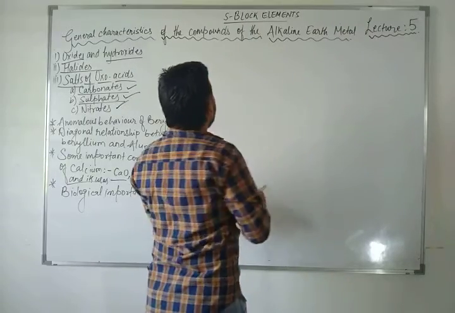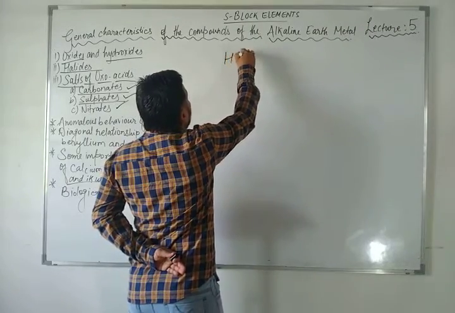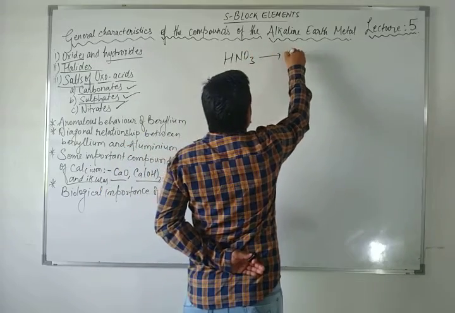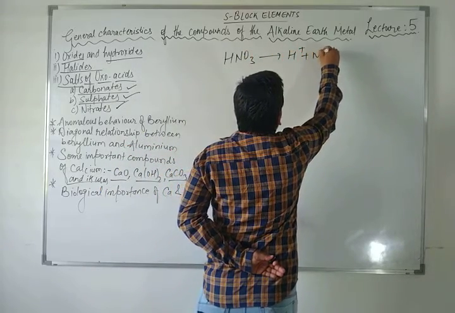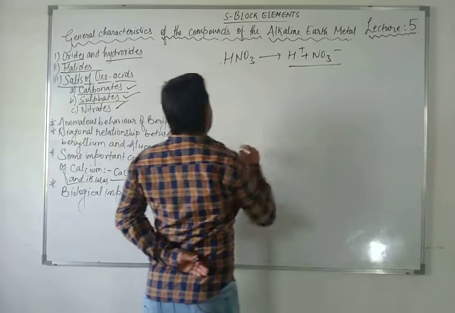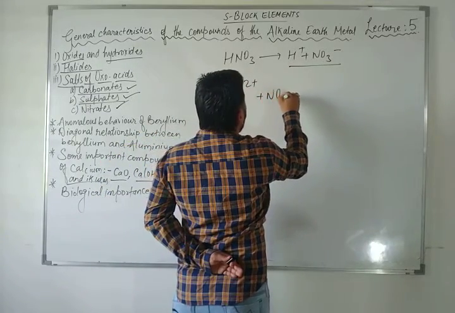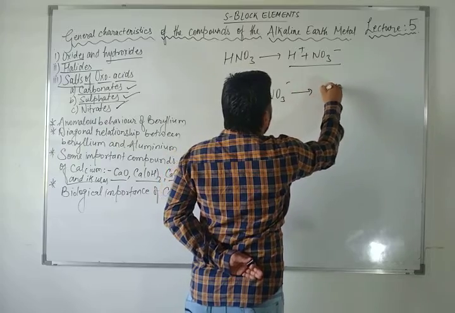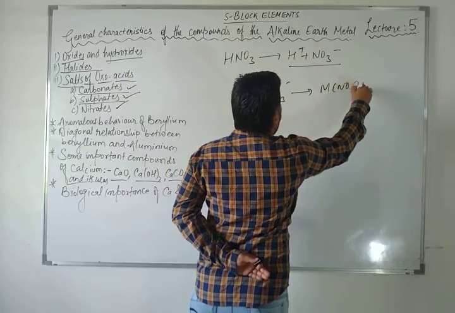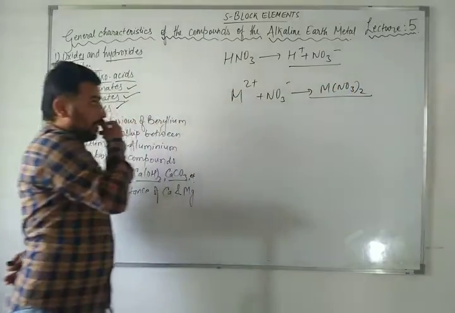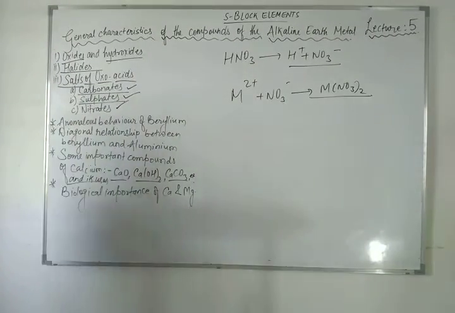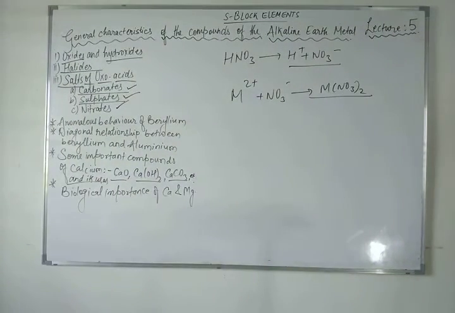Nitric acid formula HNO3. This dissociates into H+ and NO3-, right? And here magnesium is 2+ and nitrate is 1-, right? So the formula will be M(NO3)2, right? So here M means all the alkaline earth metals.